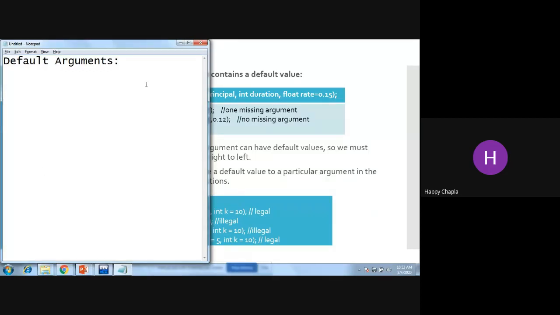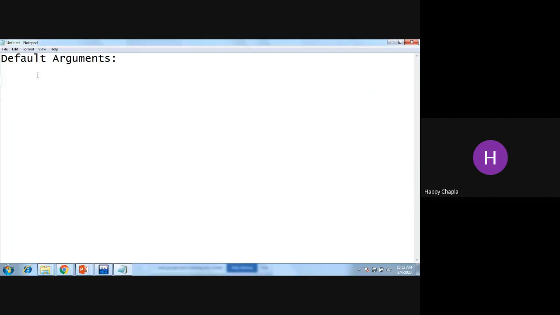Same like this, I have float amount. In that I have P, that is principal, D, that is duration, and R, that is rate.